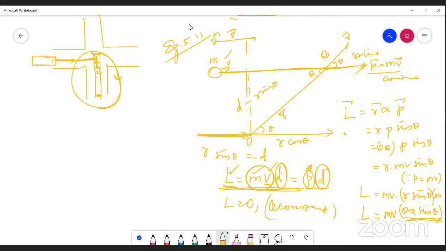What is the magnitude of angular momentum? R P sin theta. And we can say the angular momentum can be determined either by taking a product of the perpendicular component of position vector with the linear momentum, or by taking a product of the perpendicular component of linear momentum with position vector. Fine. And finally, we have concluded that the angular momentum is associated with both rotational motion as well as linear motion. And we saw an example also.